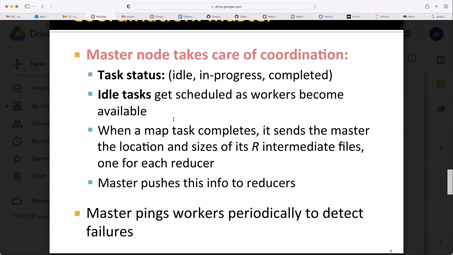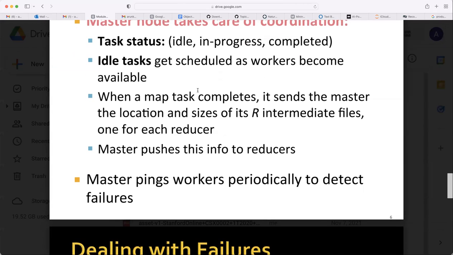Once those two tasks are assigned to two nodes, if even one node completes and becomes available, then another task, whichever is put in idle, will be sent to the available node. So when it divides, it maintains a status of each task: idle, in progress, completed. Whenever a worker, meaning a node, is available, it will assign the task to that node.